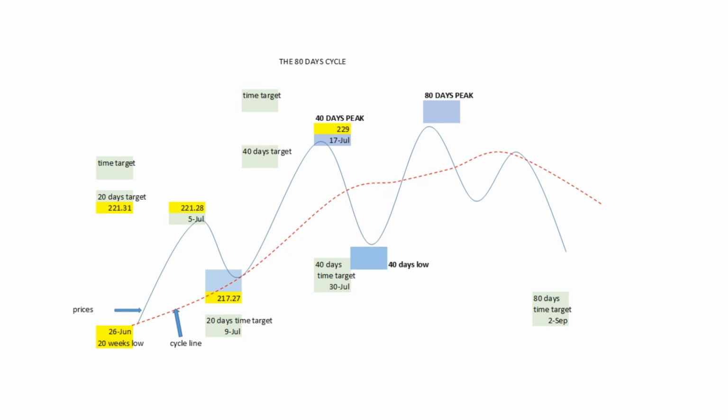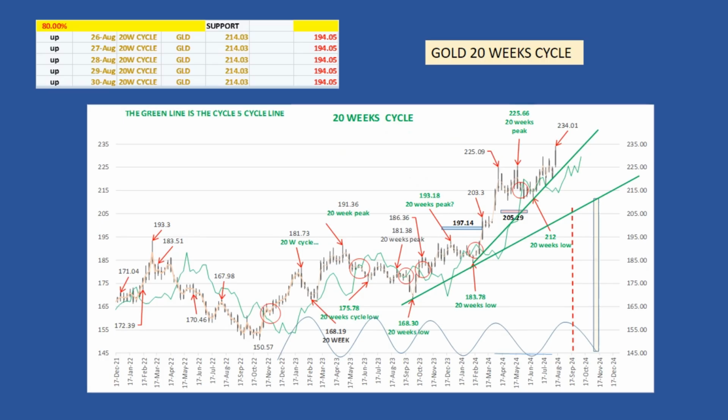Let's see the roadmap for the next 80 days cycle. Just as a reminder, the cycle line used on the roadmap is the 20-day cycle line. Since the last 80 days cycle low was on June 26th, we are right there. Then, after the 80 days cycle peak formation, the gold ETF should cross below its cycle line, providing a downside target for the next 80 days cycle low, forming a first low around the third week of August. Then it rallies toward its cycle line, using it as resistance, before heading down to September 3rd to form the 80 days cycle low, the 20 weeks cycle.